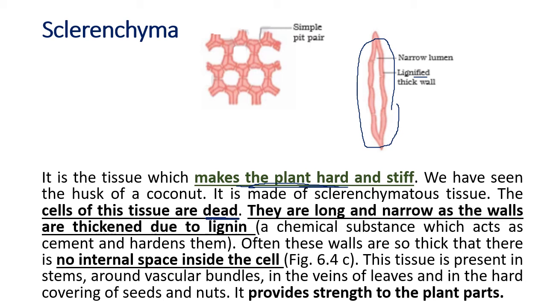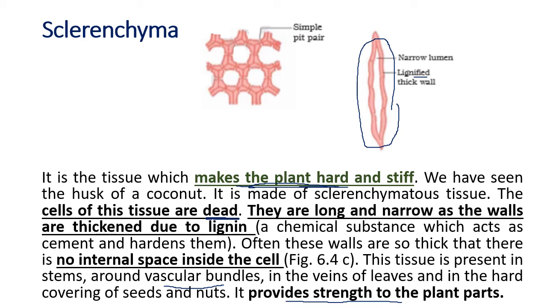Now this tissue is present in vascular bundles. So you can see the main function is to give support or to hold something straight. It provides strength to the plant parts. So we have got a parenchyma which is soft. Then we have got the collenchyma which is also slightly soft, flexible and providing mechanical strength. Those both are living. And we have got sclerenchyma which is hard because the cells are dead. The walls are lignified, means filled with a pigment called lignin which makes it hard.